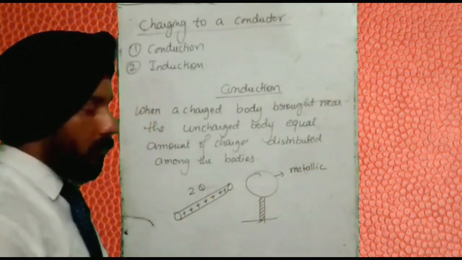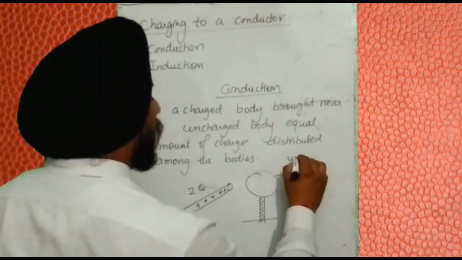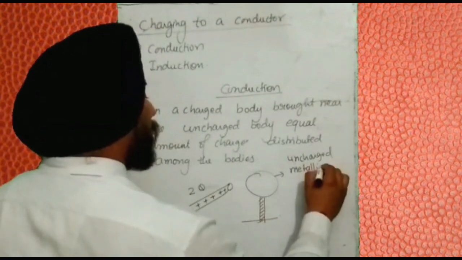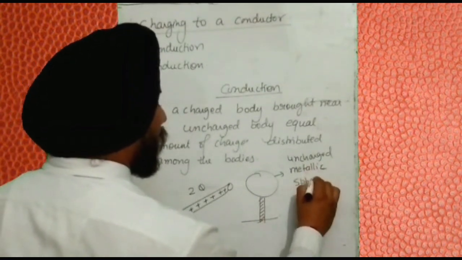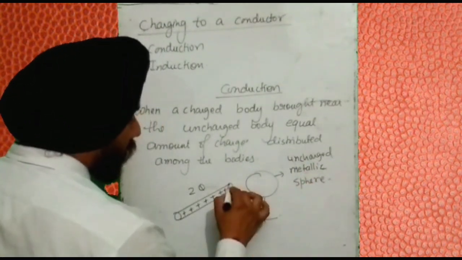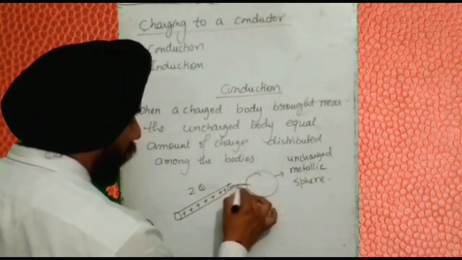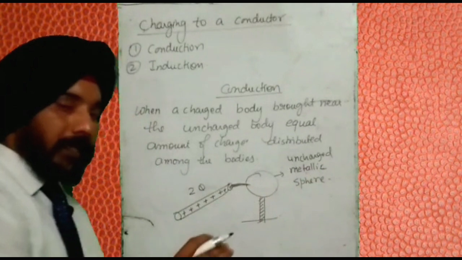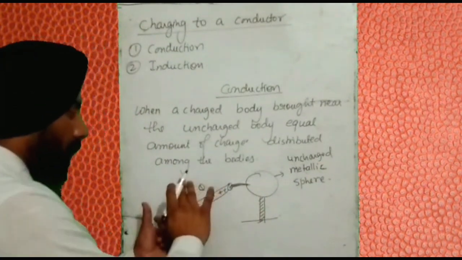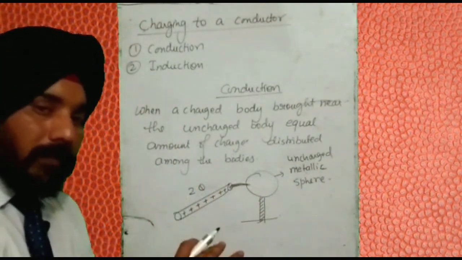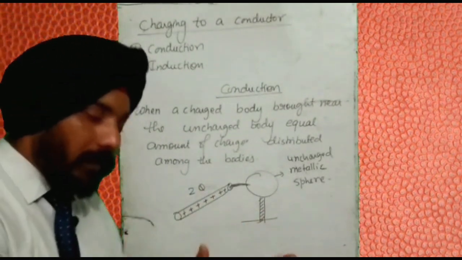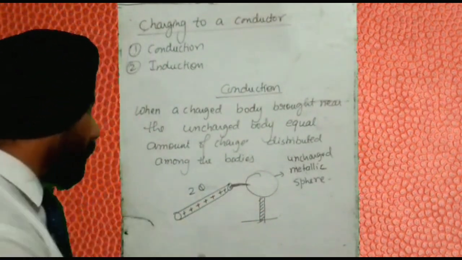We are charging the conductors. So when you connect them both, you make a connection between the two of them. This 2Q charge will get transferred to the uncharged body, and both will redistribute their charges.